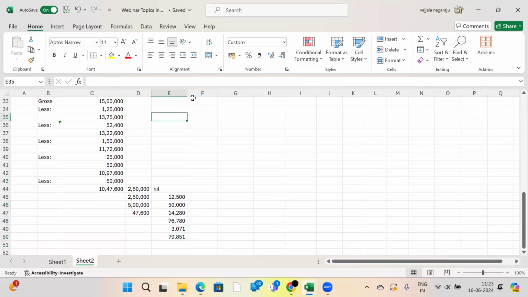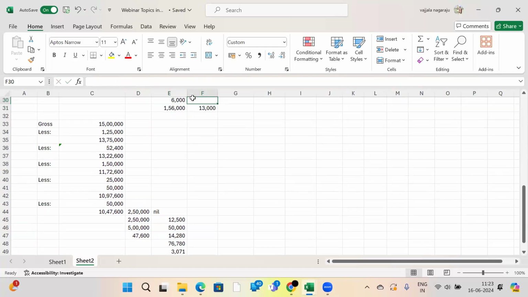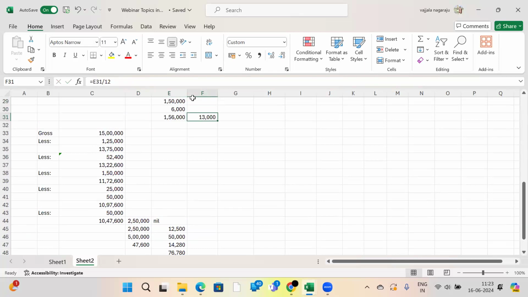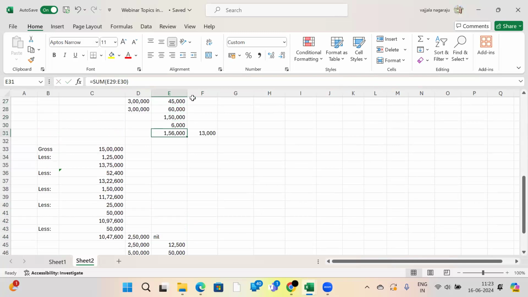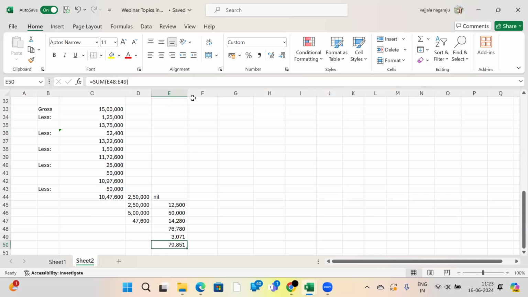See whether 79,851 is better or 1,56,000 is better. You only decide for yourself, which is better. Deducting salary under new tax regime with a 15 lakhs package without getting deductions, 1,56,000. Under old tax regime, 79,851 tax liability is better. Old tax regime is much better.